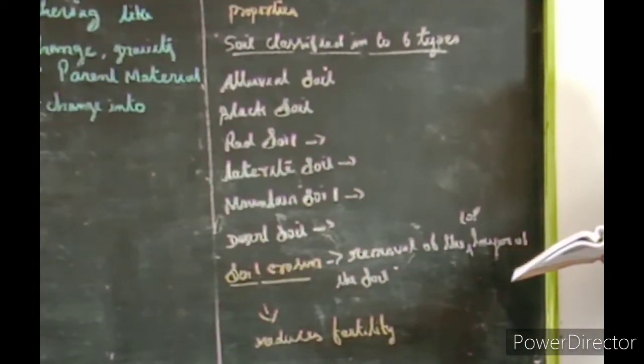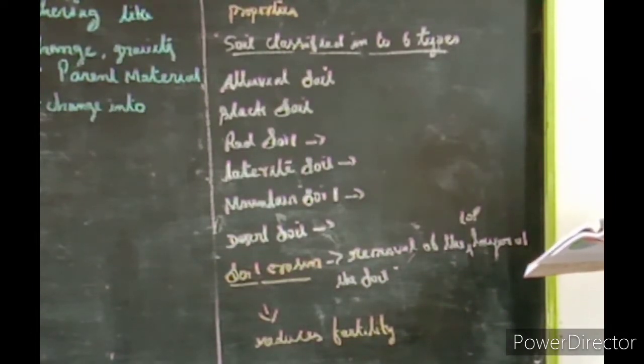Students, see page number 91. Soil conservation. Soil conservation means protecting the soil from erosion and maintaining its fertility. How do we conserve the soil?